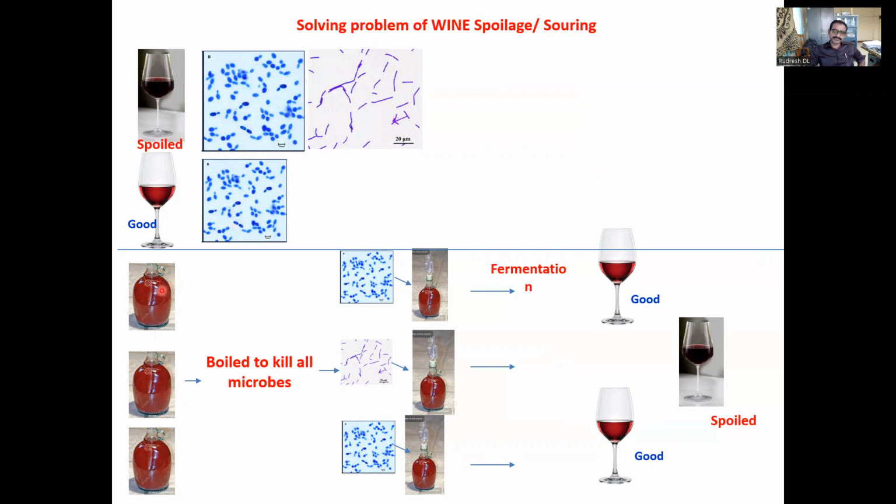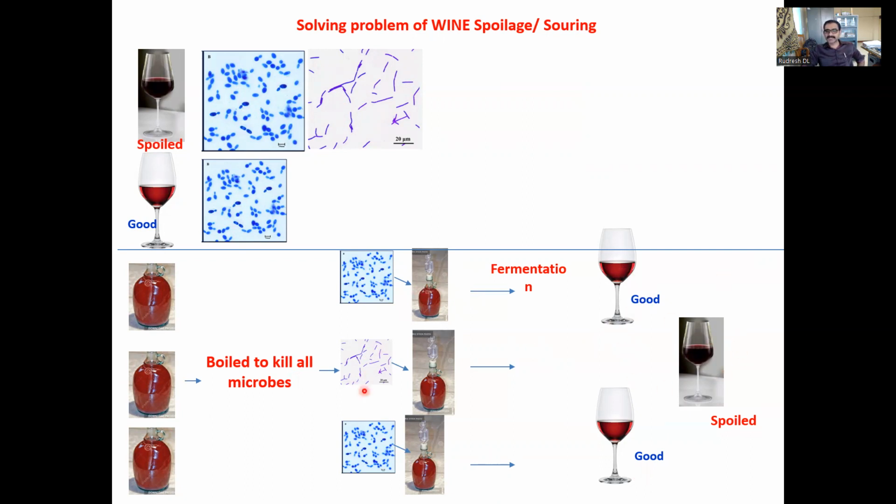Then he has taken fruit grape juice in 3 flasks. He has heated them to kill all the organisms. They inoculated the pure culture of all three, first one to this one, second one to second flask, third one to third flask. So he fermented, and when he fermented, he got two good wines and one spoiled wine.